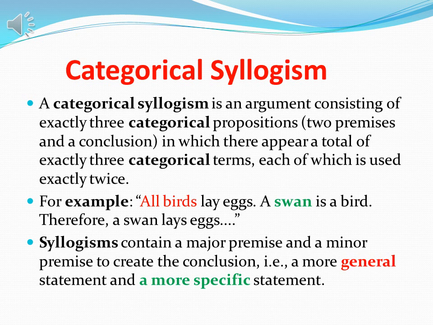So the syllogism here contains a major premise, a minor premise, and a conclusion. A more general statement, then a more specific statement, and then the conclusion. For example, all birds lay eggs is our general statement, then swan is a bird is a more specific statement, and then our conclusion. So this is called categorical syllogism.